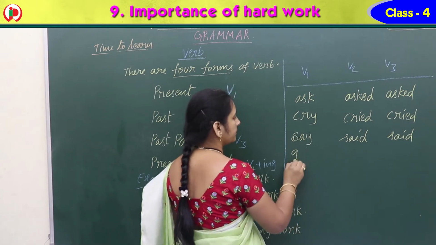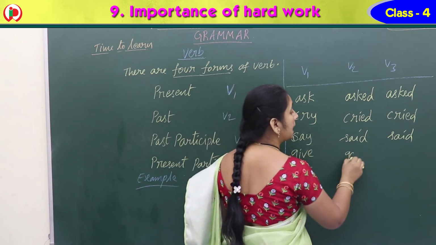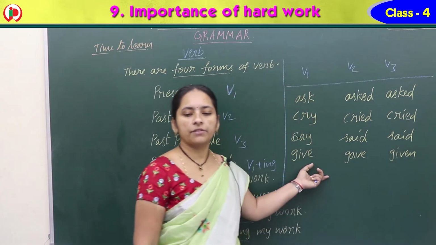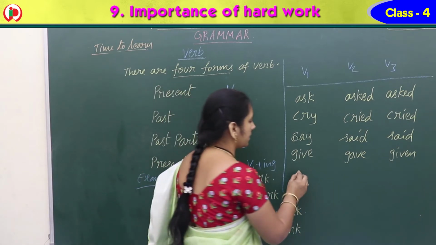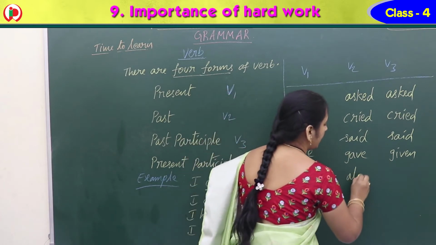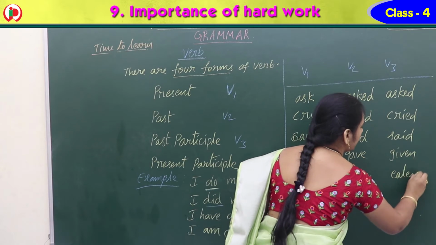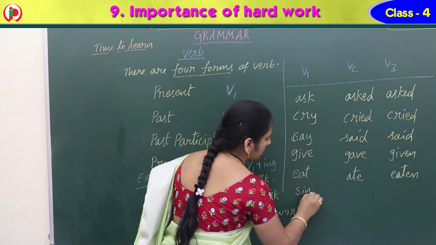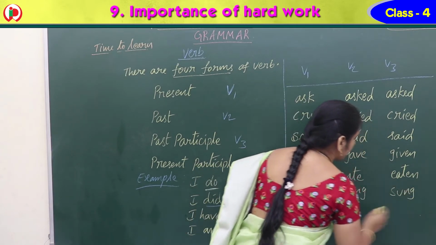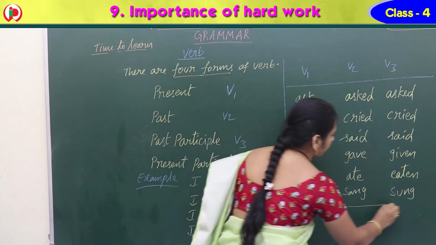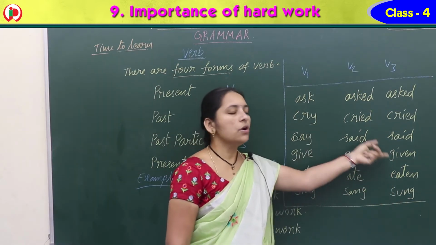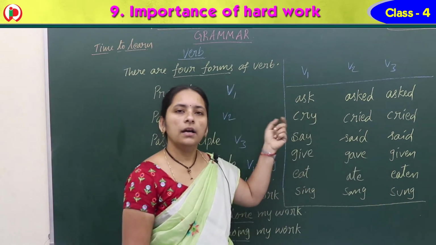Give. Give, V2 form gave, V3 form given. So these are from the book. I'll give some examples. Tell me the answers. A very easy one, eat. Eat, ate, eaten. Sing, sang, sung. So all of you note down these V1, V2, V3 forms in your book. Then we can do some more examples.